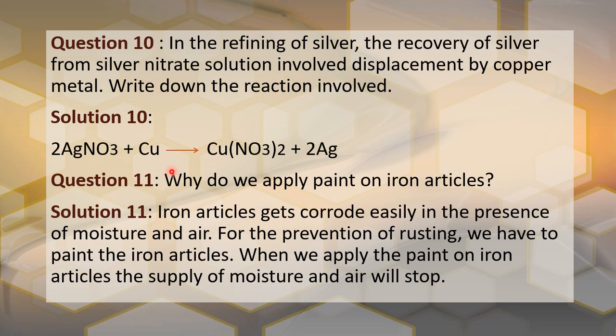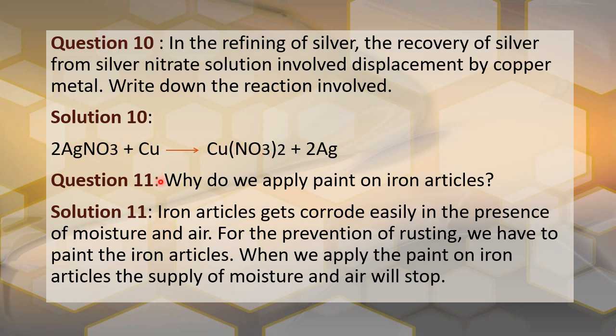The reaction is 2AgNO3 plus Cu gives Cu(NO3)2 plus 2Ag. Copper is more reactive, I told you already. So copper will displace the less reactive silver, which is made free, and this becomes copper nitrate. This is an example of a displacement reaction which is used in industry.